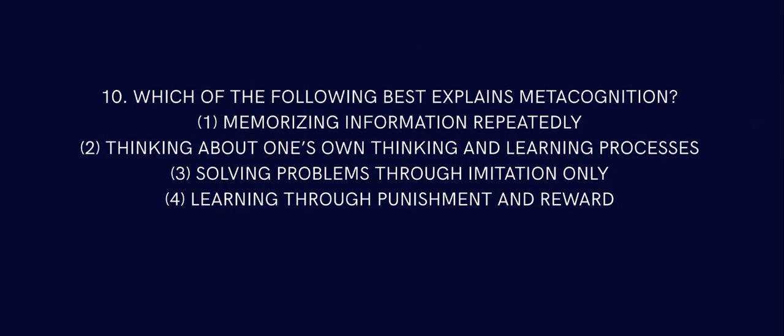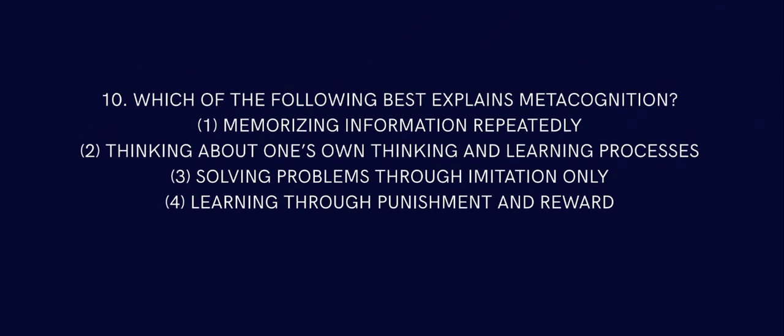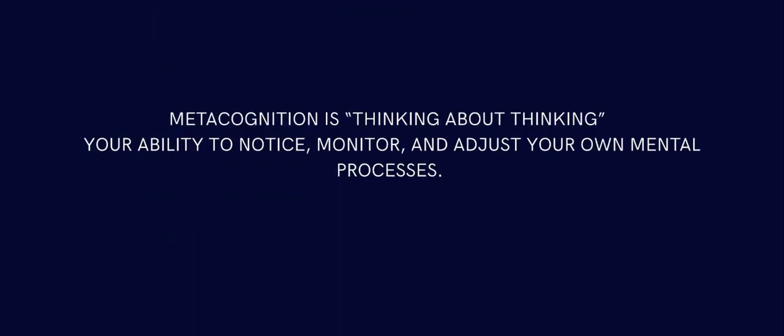Which of the following best explains metacognition? Memorizing information repeatedly, thinking about one's own thinking and learning processes, solving problems through imitation only, or learning through punishment and reward. So the answer here is thinking about one's own thinking and learning process, called metacognition. For example, what is metacognition? Metacognition is thinking about thinking, your ability to notice, monitor, and adjust your own mental processes.